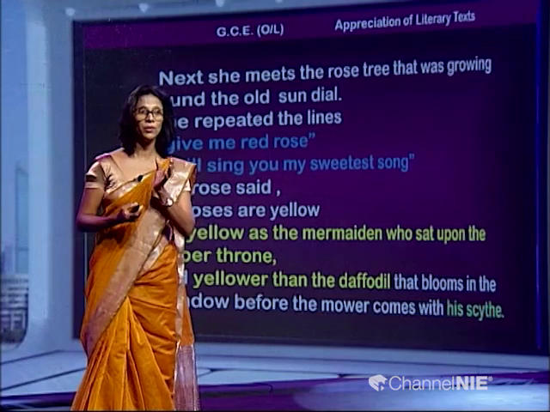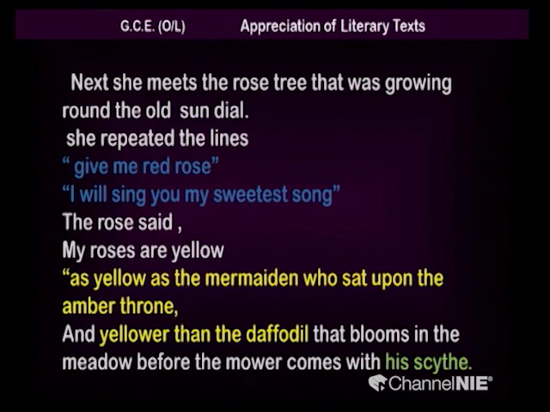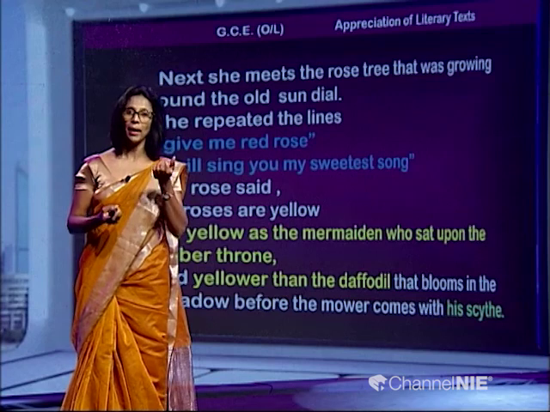Next she meets the rose tree that was growing round the old sundial. She repeated the lines, "Give me a red rose, I will sing you my sweetest song." The rose said, "My roses are yellow as the mermaiden who sat upon the amber throne, and yellower than the daffodils that bloom in the meadow before the mower comes with his scythe." Children, read that again. As yellow as the mermaids who sat upon the amber throne.